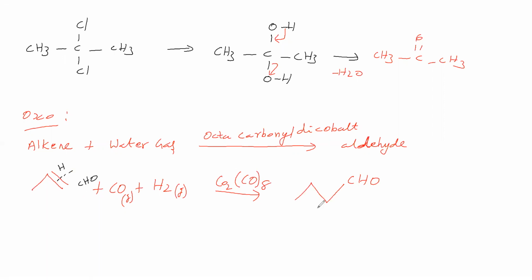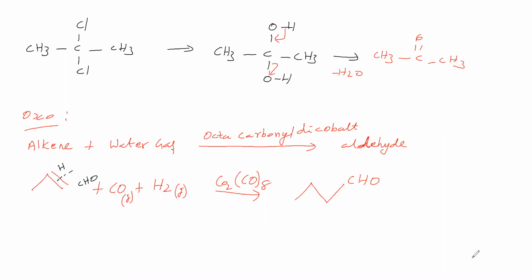So therefore, we are getting an aldehyde. That means one carbon is added. Okay. So here 3 carbons are there, but here 4 carbons are there. One carbon is added here. So this is called the oxo process, we can say.